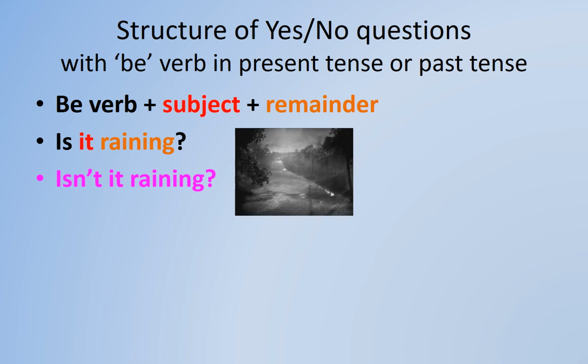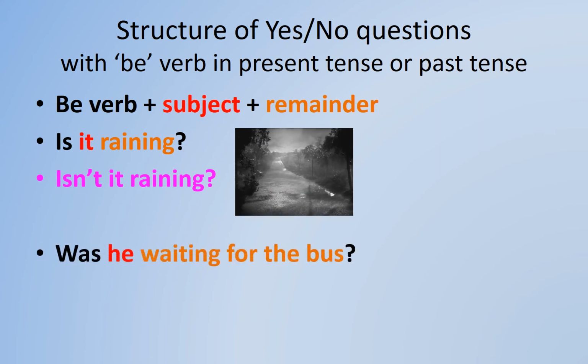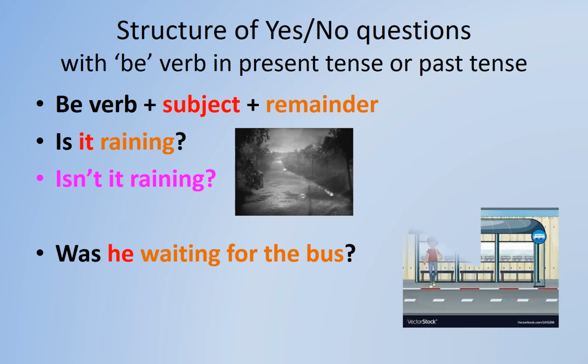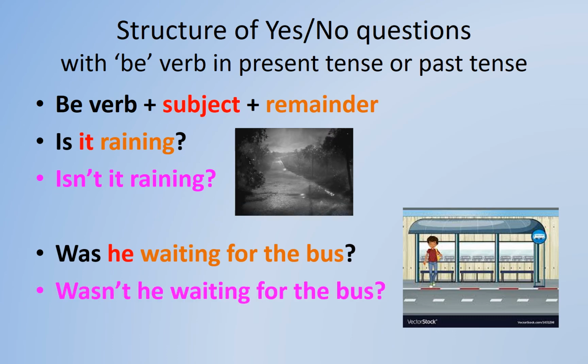One more sentence we see. Was he waiting for the bus? Auxiliary be verb plus subject he and remainder waiting for the bus. Now, if we want to write this in a negative form, we will add not to was. Wasn't he waiting for the bus?